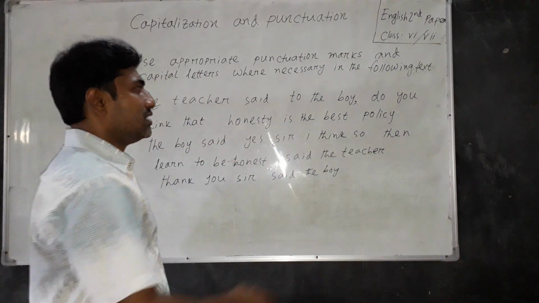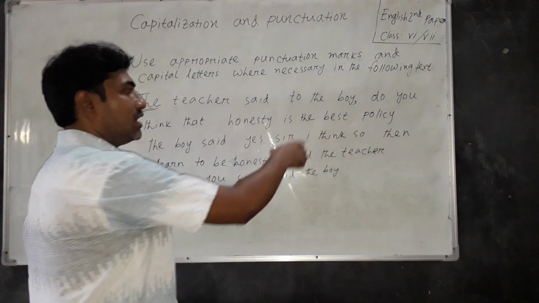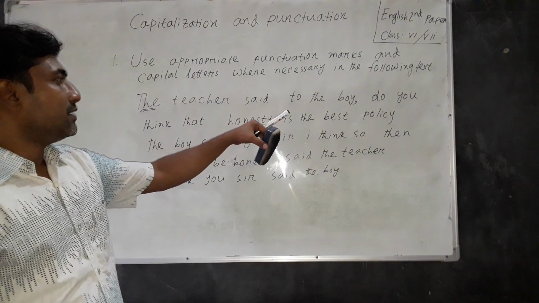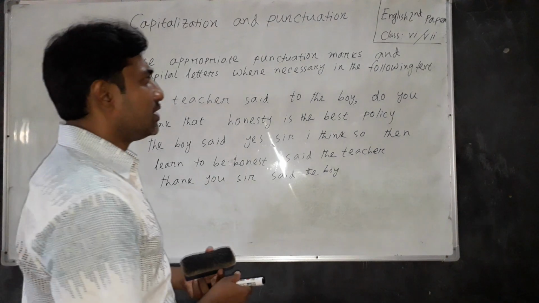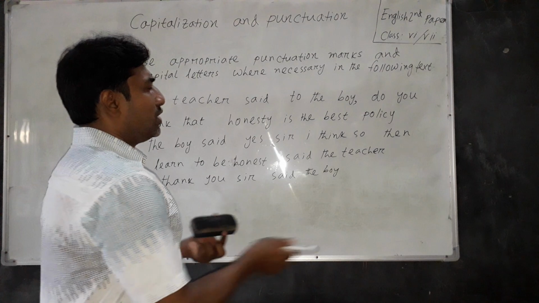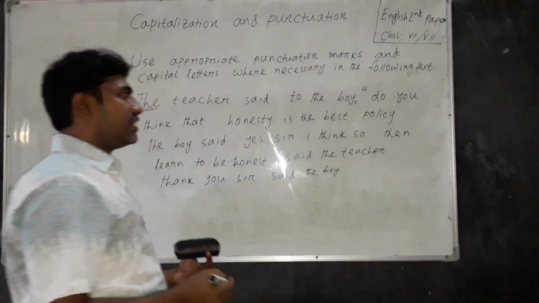Dear students, do you think that honesty is the best policy? This is an example of a direct speech, and that's why we have to use an inverted comma here.